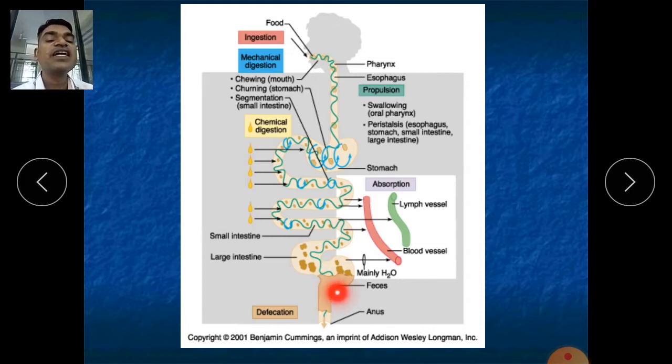These are indigestible foods, and whatever vital nutrients and elements were there have already been absorbed through the small as well as the large intestine. Absorption has been completed. Now this is nothing but waste material, and it comes out through the anus in the form of feces.